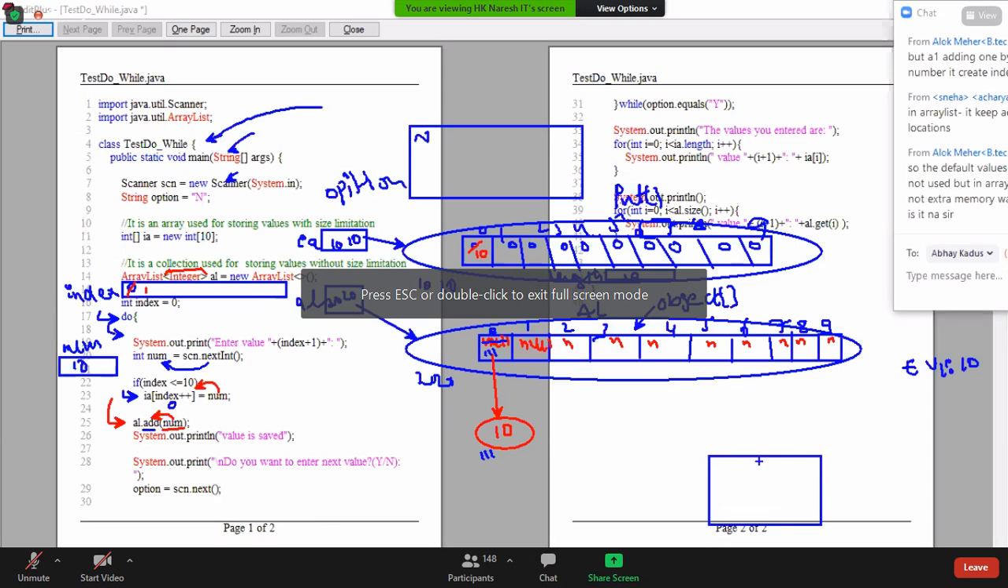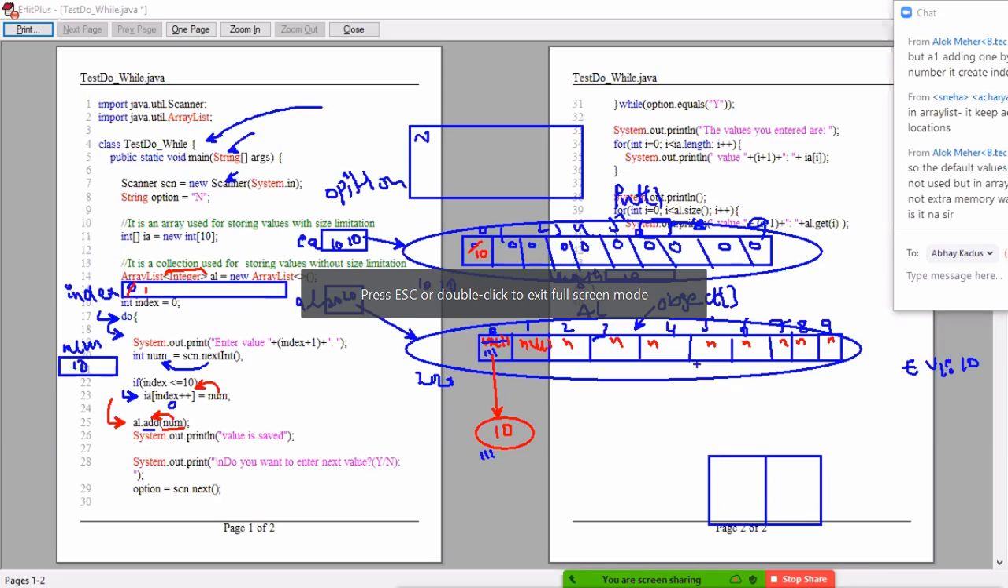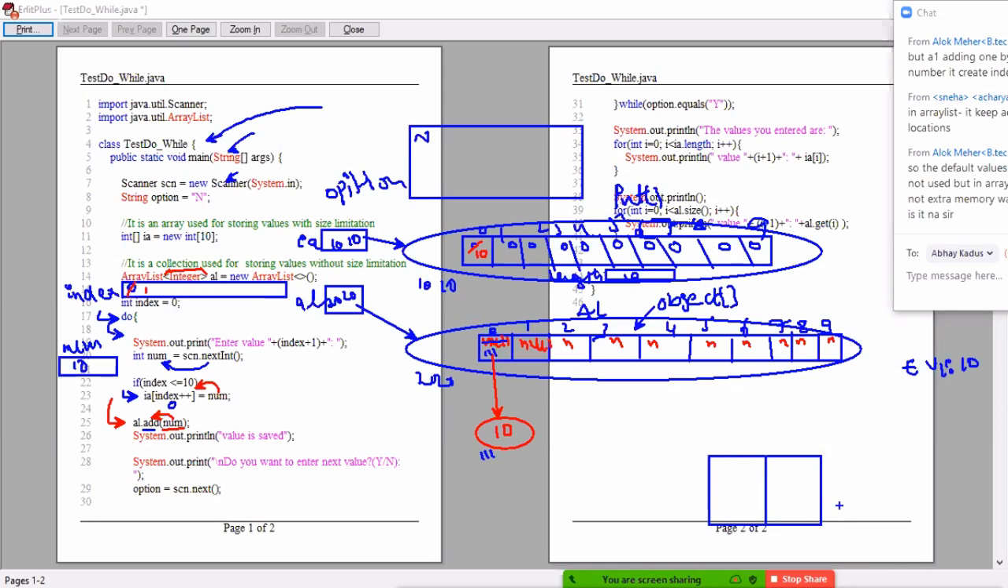Prepare your own table, okay? Difference between array and array list. By seeing this memory diagram and all, you prepare your own notes. What is the difference between array and array list? You will get clarity. 1, 2, 3, 4. As many more points as you find, note those many.